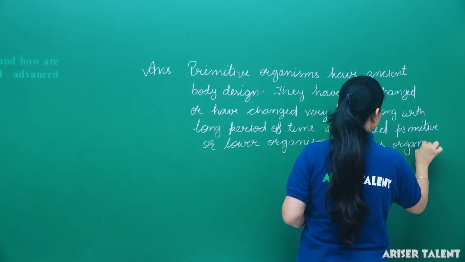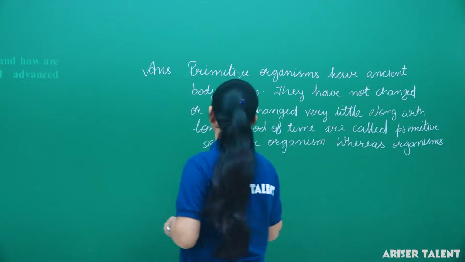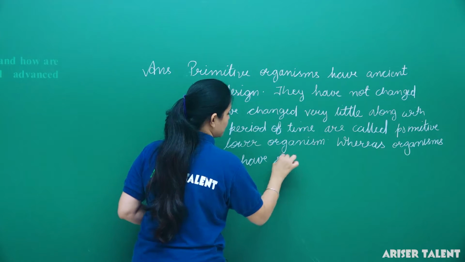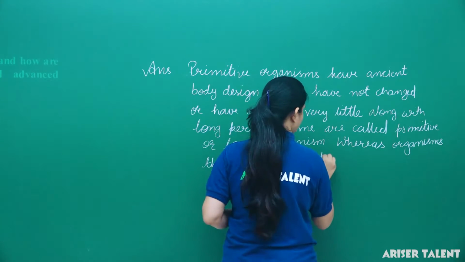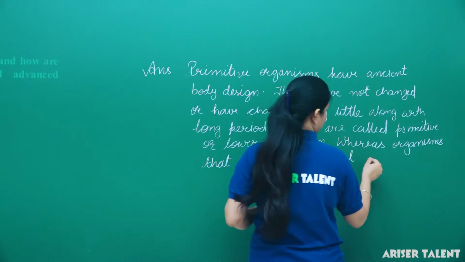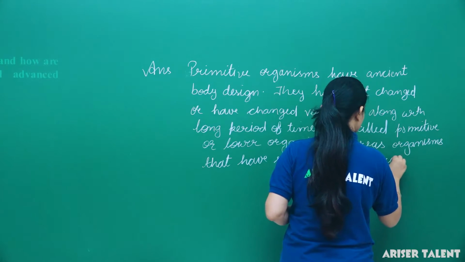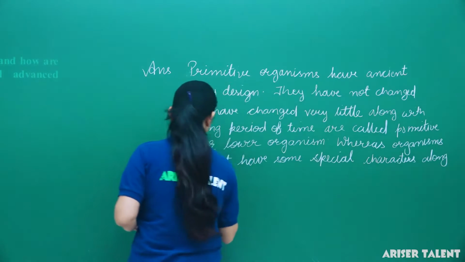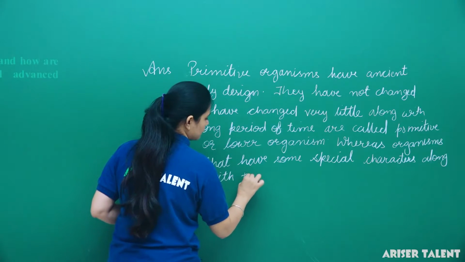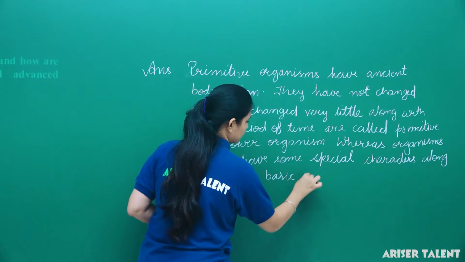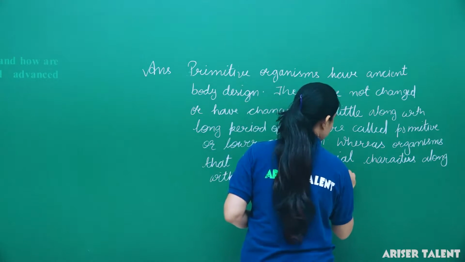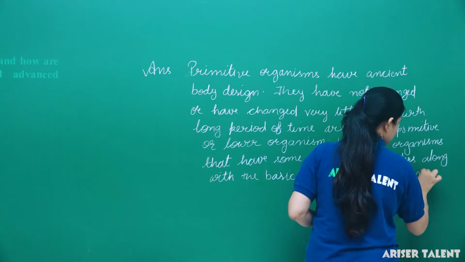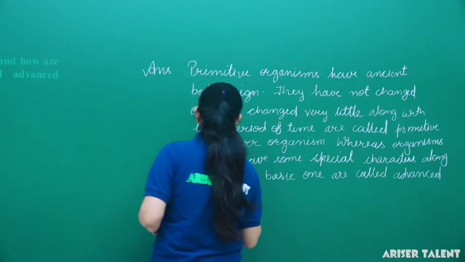Organisms that have some special characters along with the basic one are called advanced organisms.